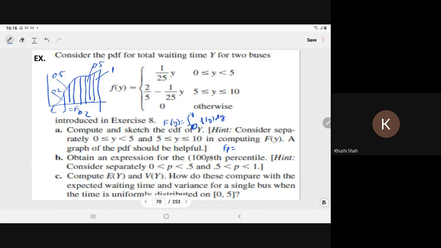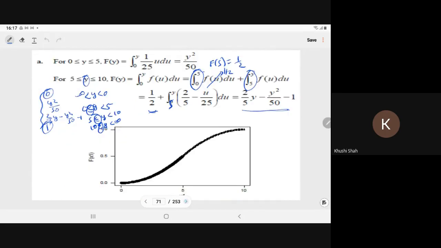Clear? Percentile means 20%. Percentile means you have assumed the total area is 100%, and how much area is on the left side, that is the percentile, and the left side area is nothing but the CDF up to that point. That's why we have written P is equal to F of Yp. Clear? Okay, sir. Got it. Yes.